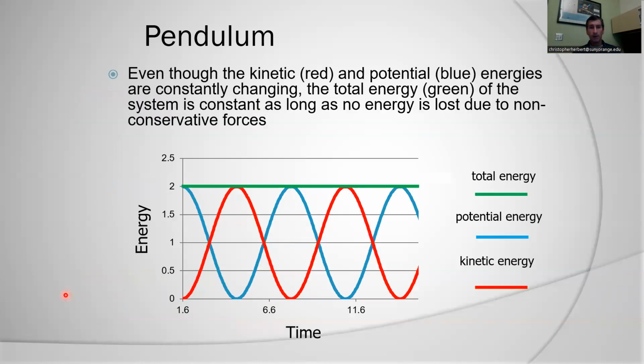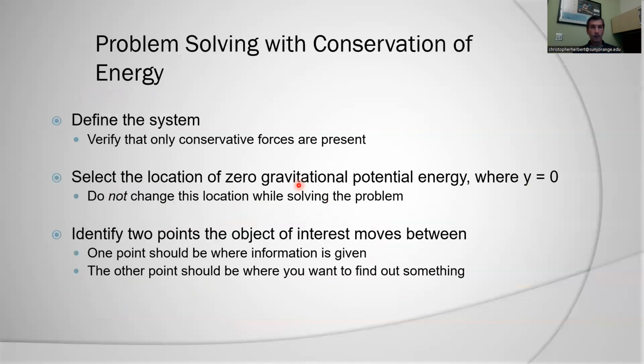And again, if I look at the total energy in my system, I can see how the potential energy is dropping, dropping, dropping until I get to the bottom of the swing. The kinetic energy is rising, but the total mechanical energy never changes. Okay, so again, we saw how we approach these problems.